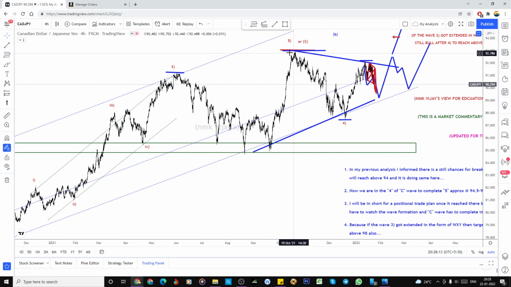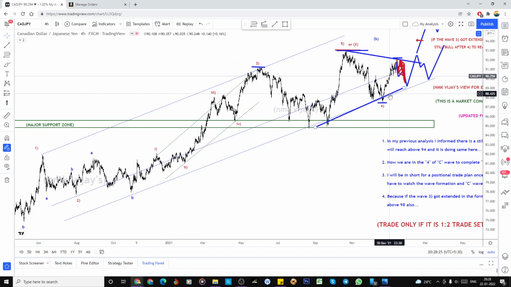Unless it breaks the high, there is a chance of a move to the downside also. If USD JPY does not reach 118 and above, then there will definitely be a downside trend, because I don't know how the JPY pairs will play out in the different currencies like CAD JPY, Australian JPY, New Zealand JPY, CHF JPY.